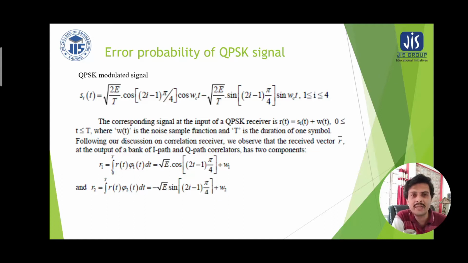If we integrate the product of the received signal and the basis function over the symbol duration, they give the expression shown on the right hand side. These are the correlator outputs. We already have discussed that a correlator is a multiplier followed by a low pass filter. In both cases, the additive noise samples are W1 and W2.